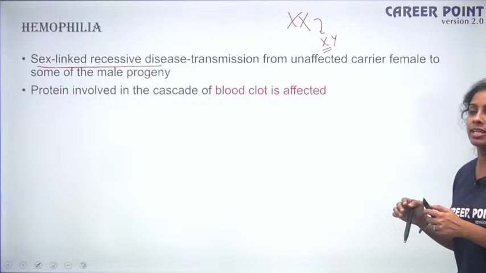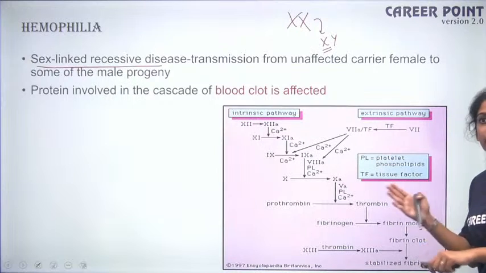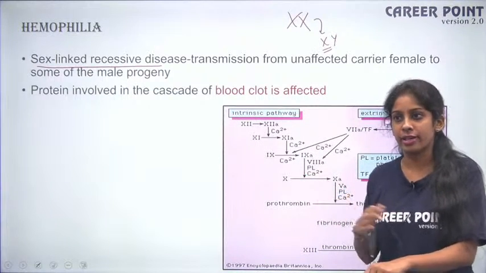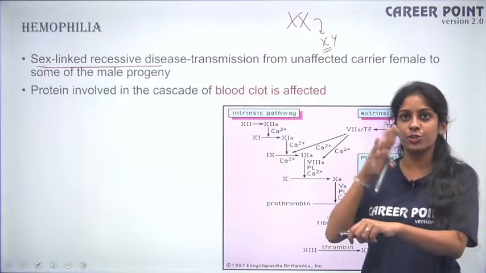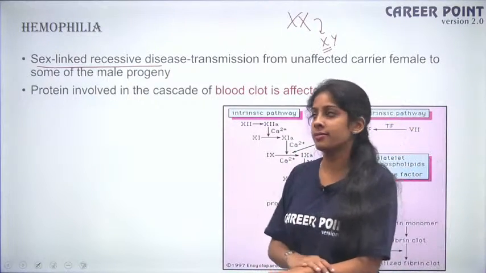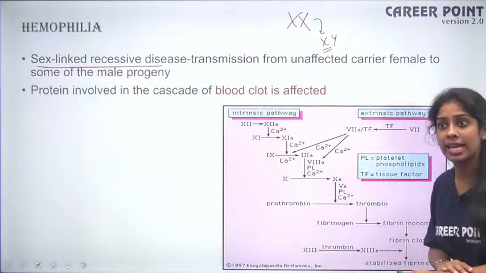So what happens in case of blood clot? So look at this pathway. So what is blood clot? When you get hurt, you start bleeding, right? So your blood starts oozing out, but it's not safe, right? You can't lose all your blood. So there has to be some mechanism to stop it. And brilliantly, your body has its own mechanism, and that is called the clotting mechanism, right? So if your blood does not clot, it is highly dangerous.